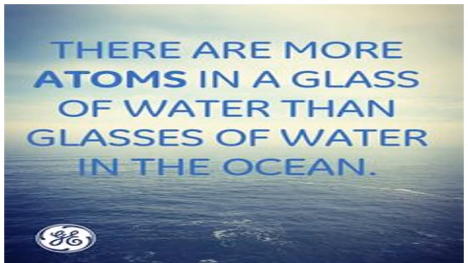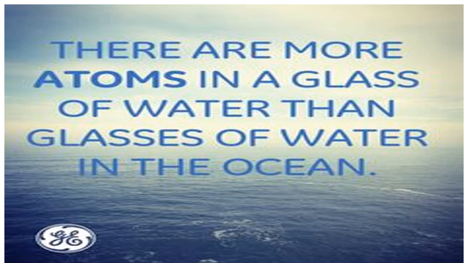Now this will give a still clearer picture. There are more atoms in a glass of water than glasses of water in the ocean. What does it convey? It conveys that an atom is so small, so tiny. In a glass of water, how many atoms will be there? How many molecules will be there? How many particles will be there? That you compare with what? You compare. So it is more than glasses of water in the ocean.